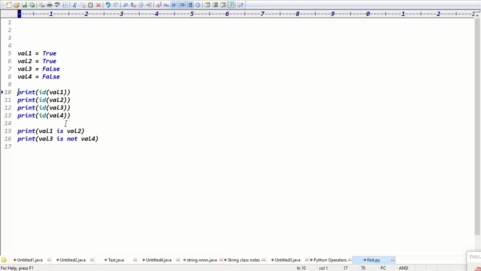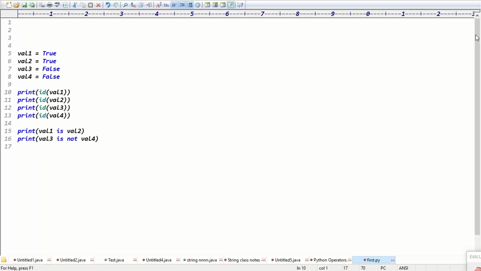Four variables are there. Two variables and two memories. Val1 and val2 are the same memory, right?